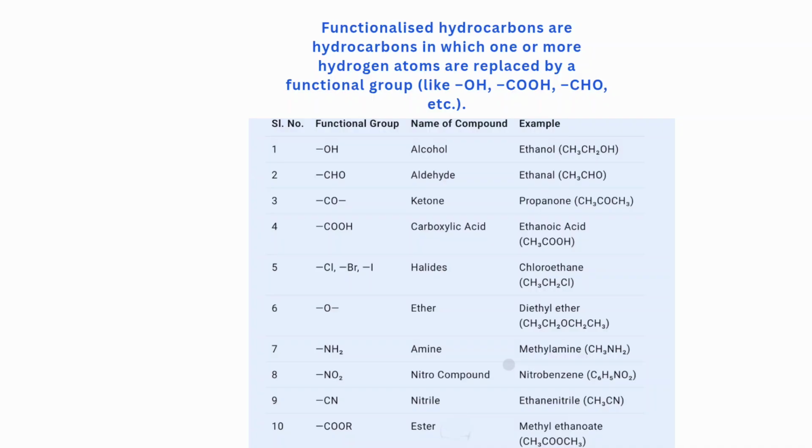And if it is by a CN, it will be a nitrile, and the example is ethane nitrile. And if it is by a COOR, it will be an ester,